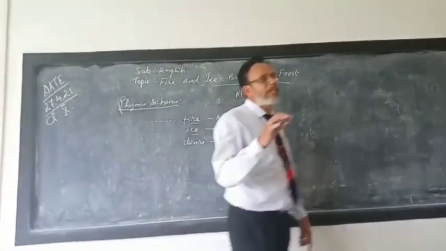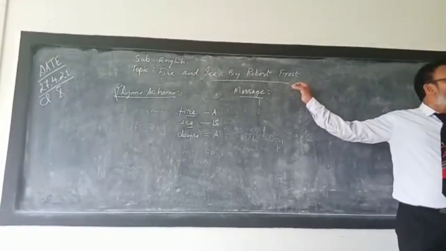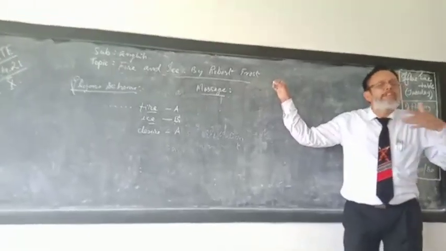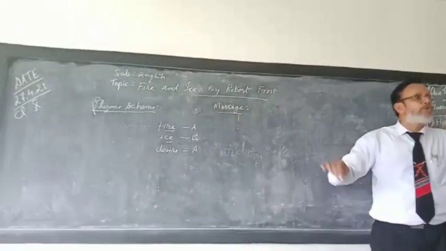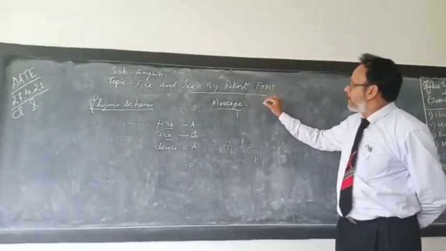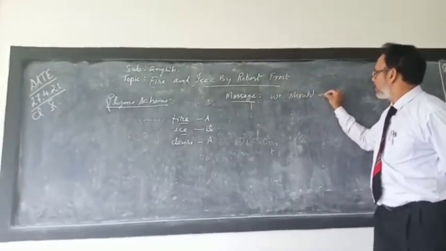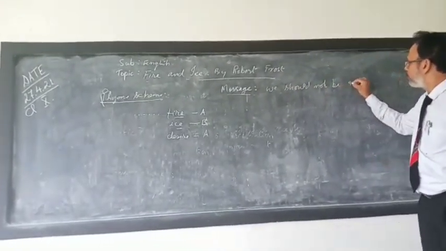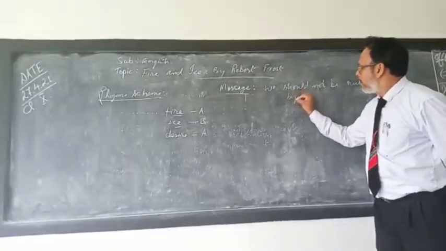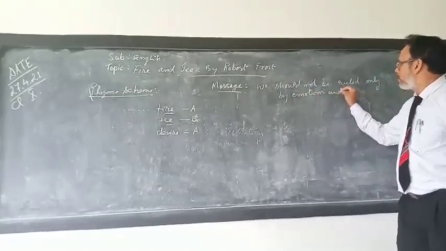So our message for today's generation is that we cannot be ruled by only our emotions. We also should allow our thinking and reasoning and our faith to rule us. That is the message that is given here. So you have to say the message here is that we should not be ruled only by emotions and feelings.